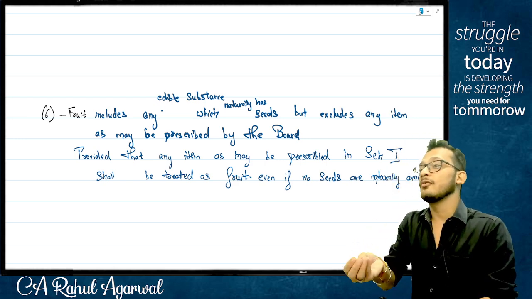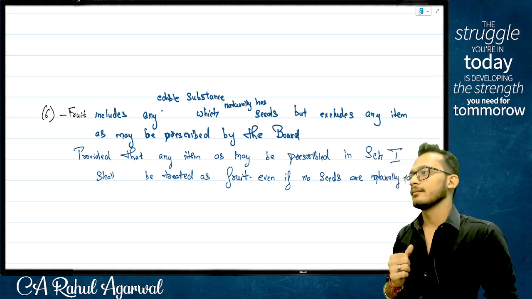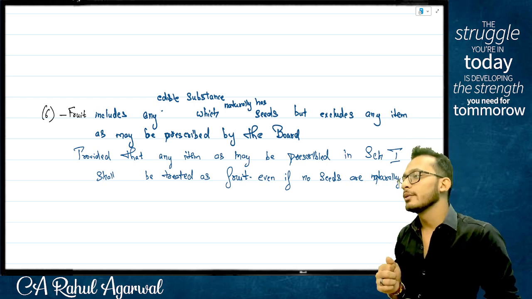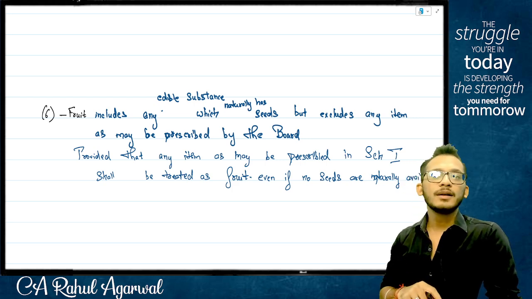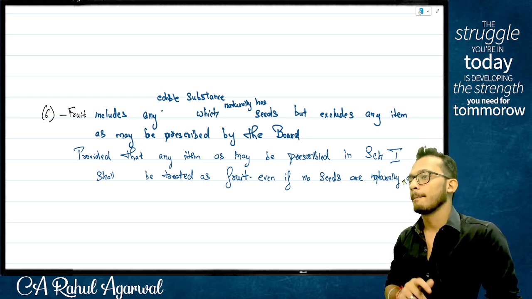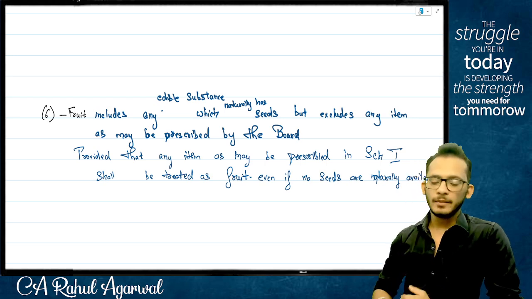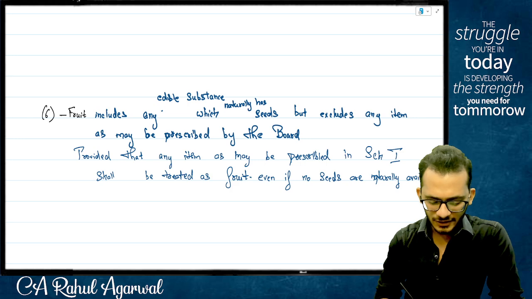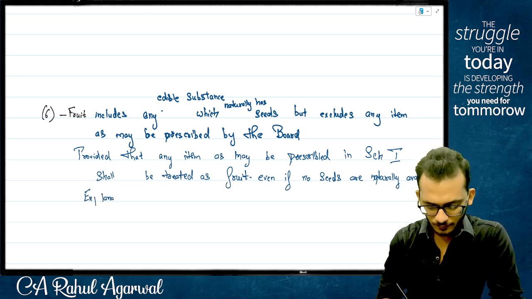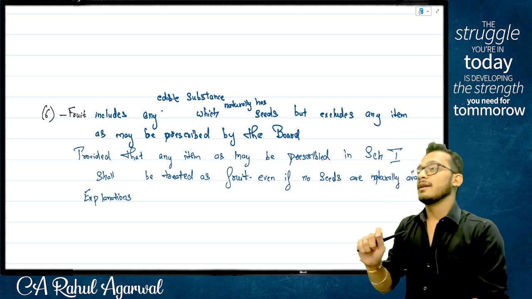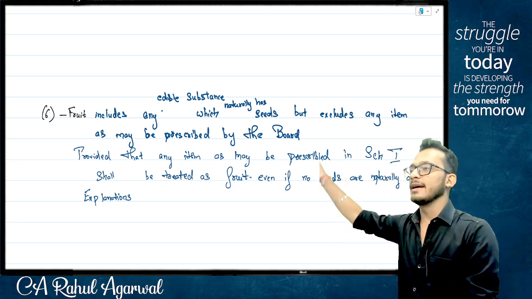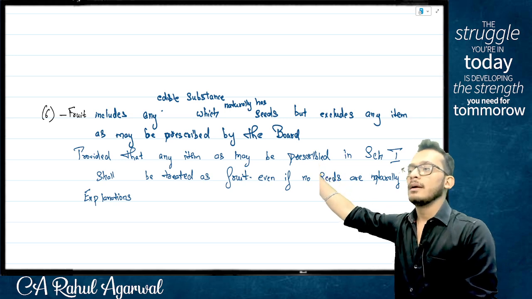You now want to clarify a few things. How do you do that? You bring in something called explanations, where now you are trying to explain what is there in the definition.